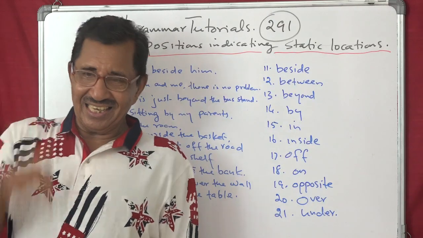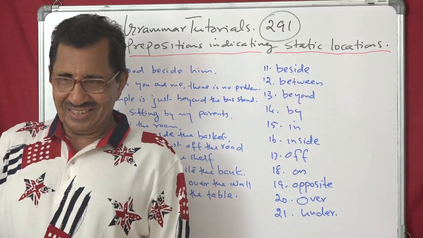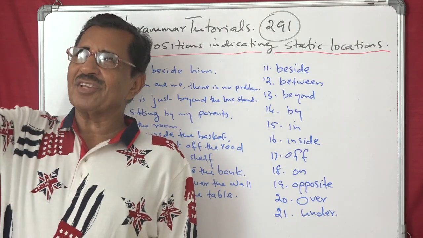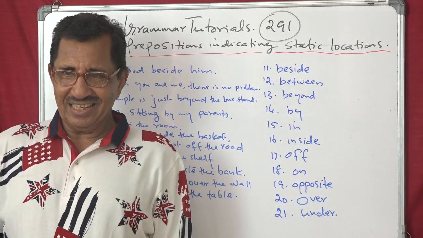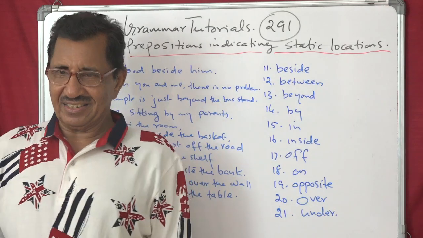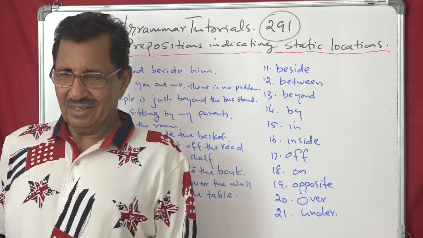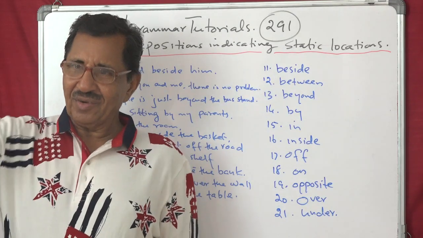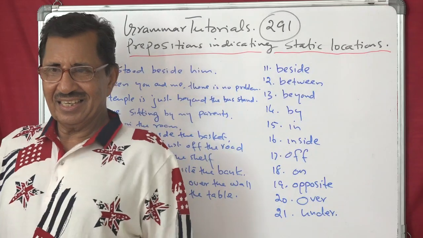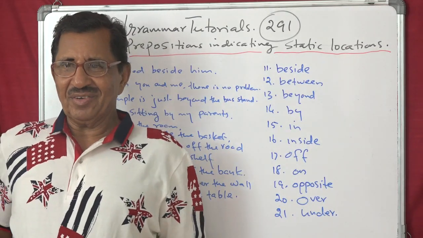Sit under the ceiling. You have got examples now for this. Sit under the ceiling. Don't sit over the wall. Okay? Don't go off the class. Away from the class. Don't stand beyond the class. These are all examples that we can use here. I think it's clear to you and you are following me.